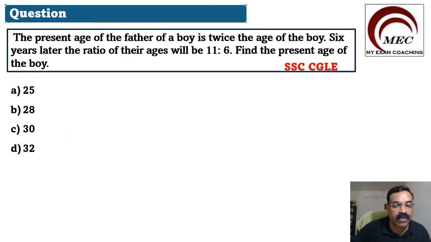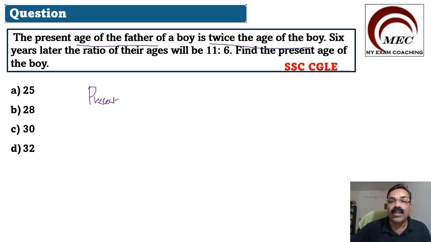So here is your next question. What's the question? The present age of a father of a boy is twice the age of the boy. 6 years later, the ratio of their ages will be 11:6. Find the present age of the boy. Okay, so let us take it this way. Here, at present, the age of the father is twice the age of the boy.